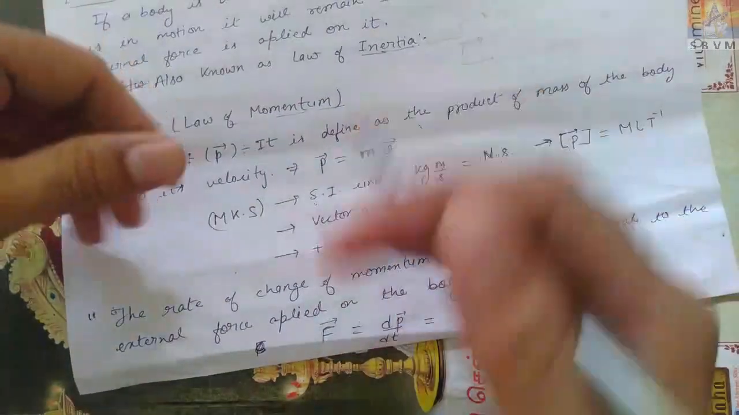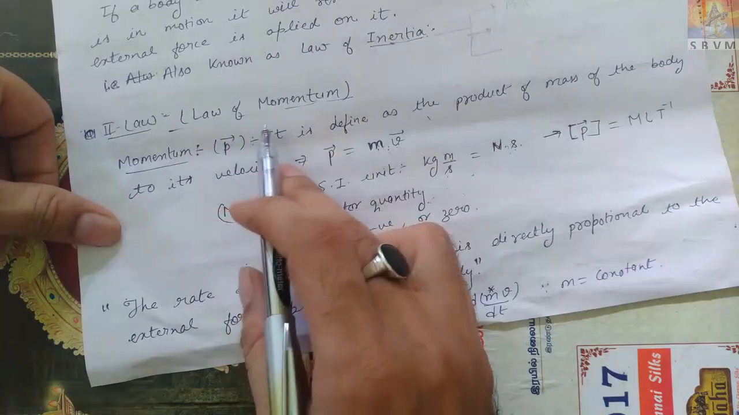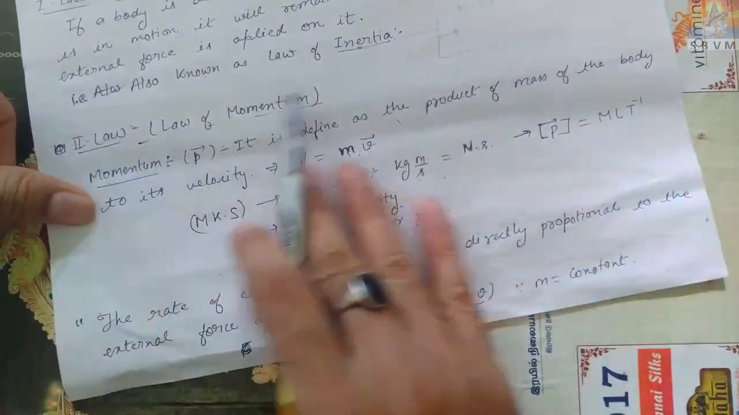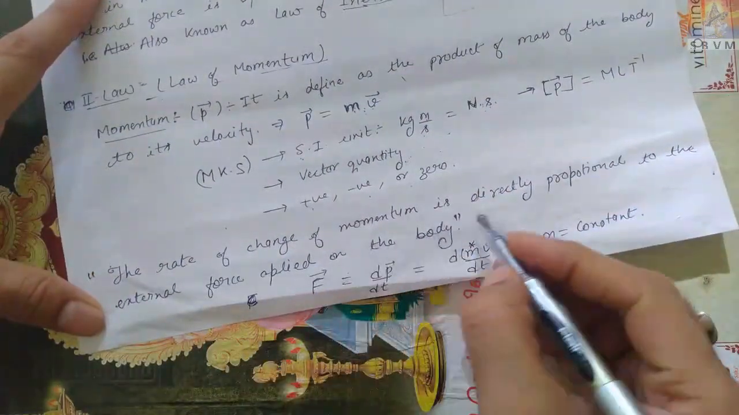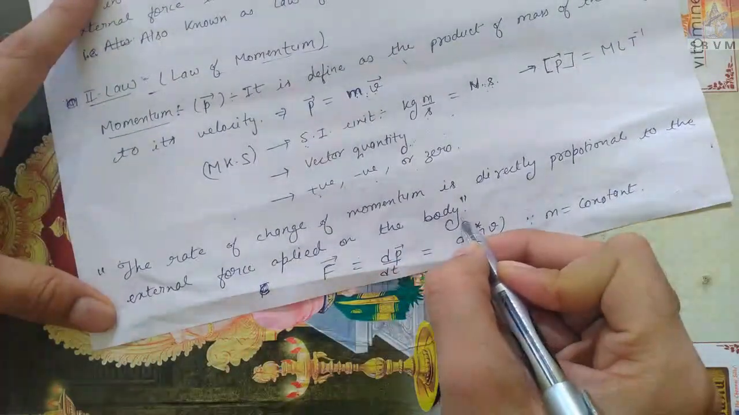So now let's come to the second law of motion, which is also known as the law of momentum. Before that we must know about momentum. Now what is that law? The rate of change of momentum is directly proportional to the external force applied on the body.